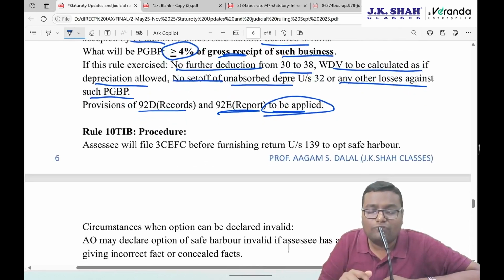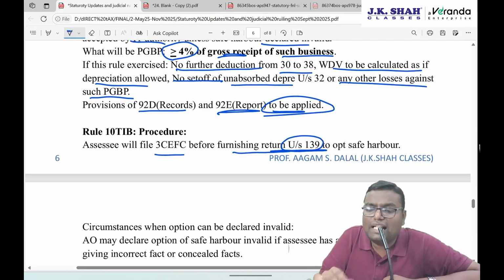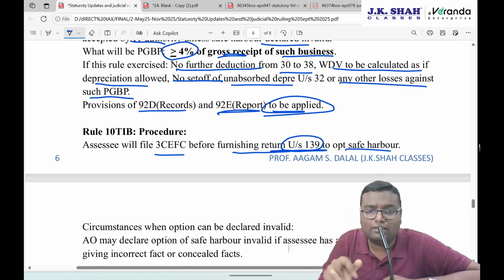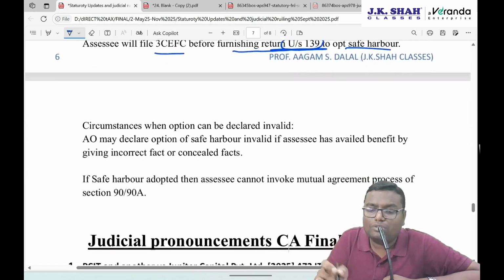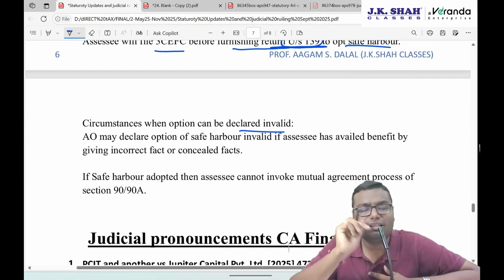What is the process? If you want to go for safe harbor, the assessee will file Form 3CEFC. This is the form number. It is filed before furnishing the return under 139 to opt for safe harbor. See, reference of 139 is there. It can be a belated return also. Circumstances in which the option can be declared invalid: what if you have adopted the option, and you are declaring 4%?